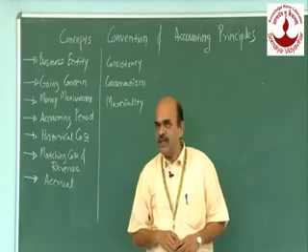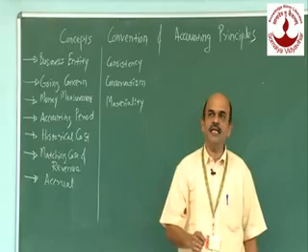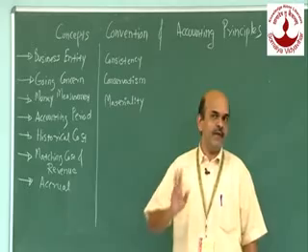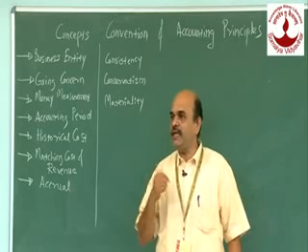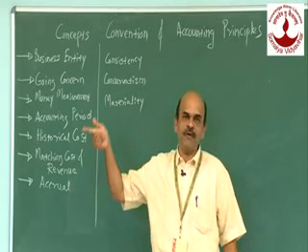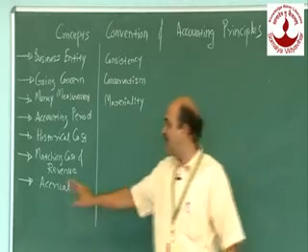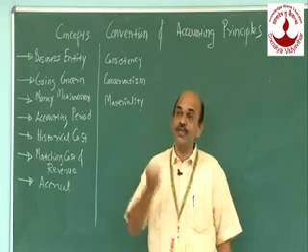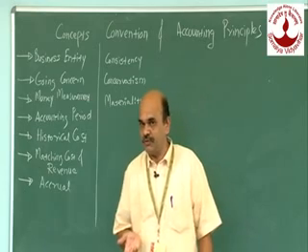Now when we talk about the month of March, how will the situation be? The March salary will remain outstanding, due or unpaid, and will appear on the liability side of my balance sheet as a current liability, outstanding salary. I will make the payment of that outstanding salary in the month of April. So we record it in the books because of accrual. Accrual means something which is due but not paid, or something which is receivable to me but I have not yet received.